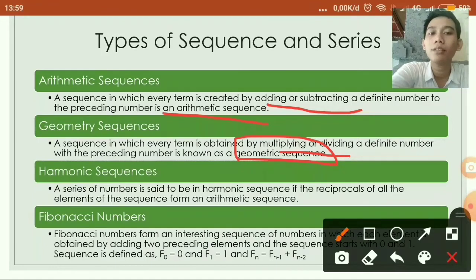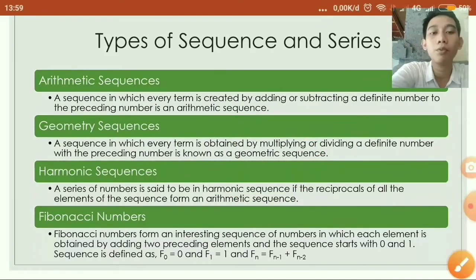3 is harmonic sequence. A series of numbers is said to be in harmonic sequence if the reciprocals of all the elements of the sequence form an arithmetic sequence.